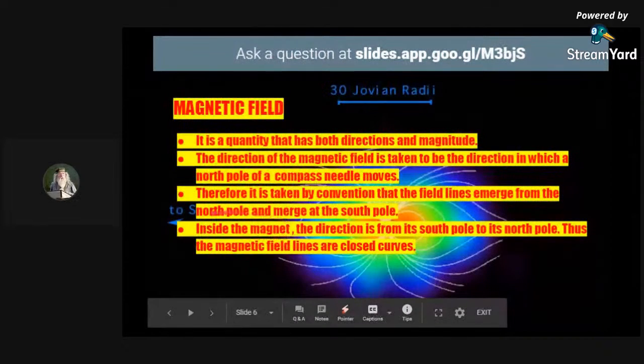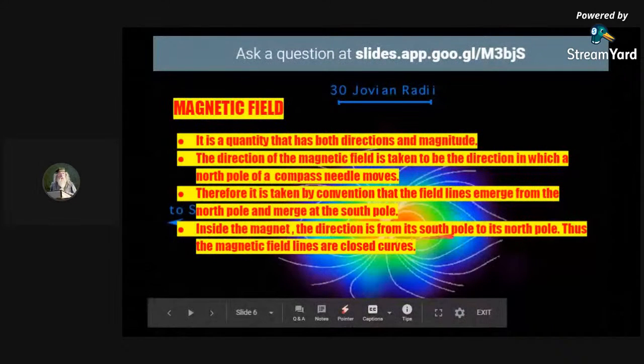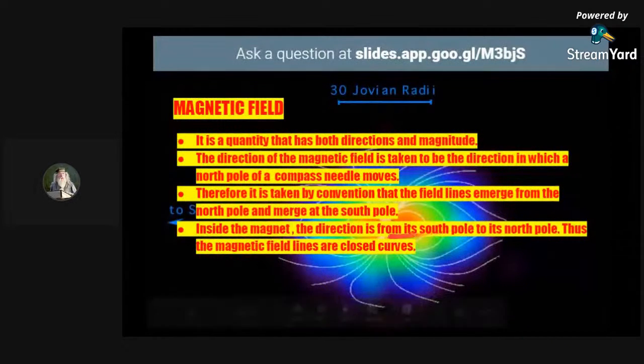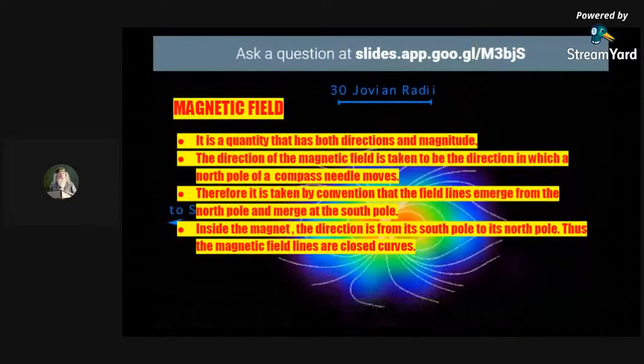Now, what happens inside the magnet? It is just reverse. Inside the magnet, the field goes from the south pole to the north pole. That is why the magnetic field lines are closed curves. That means they are closed. Fine.